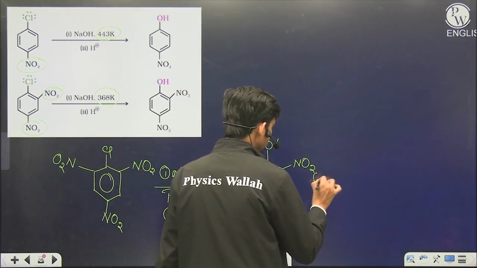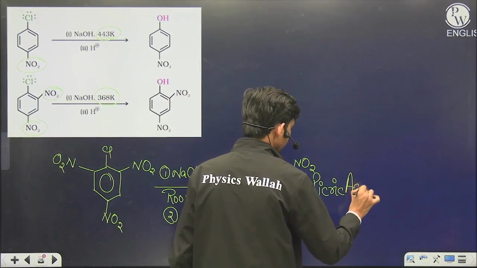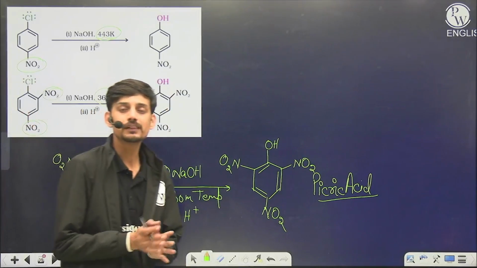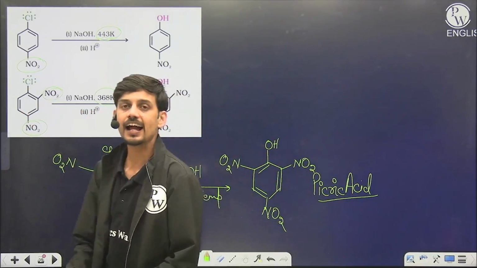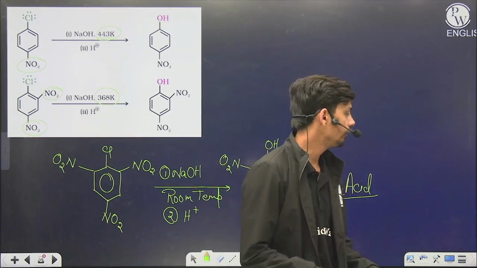This is called picric acid, 2,4,6-trinitrophenol. So in this example, it is quite evident that the presence of an electron withdrawing group on the benzene ring increases the activity for SN reactions over the aryl halides.